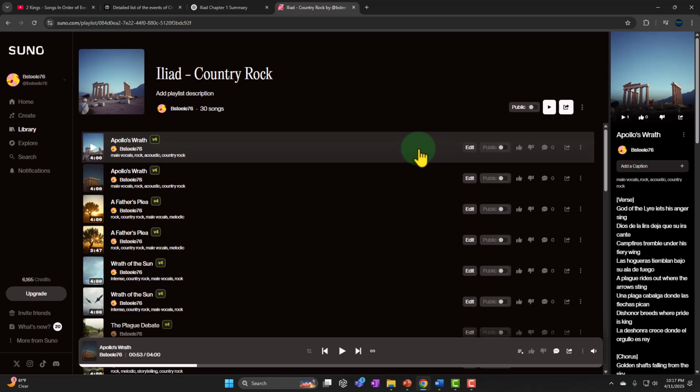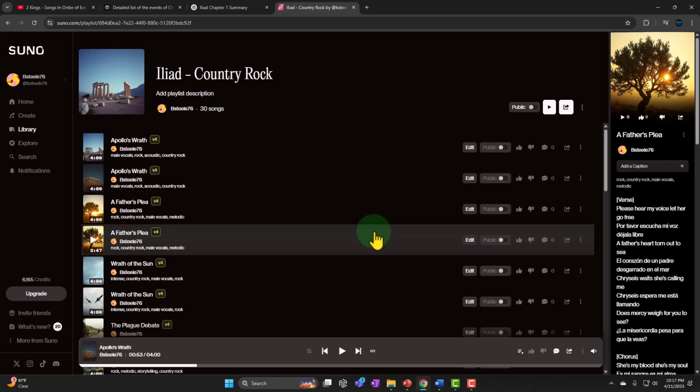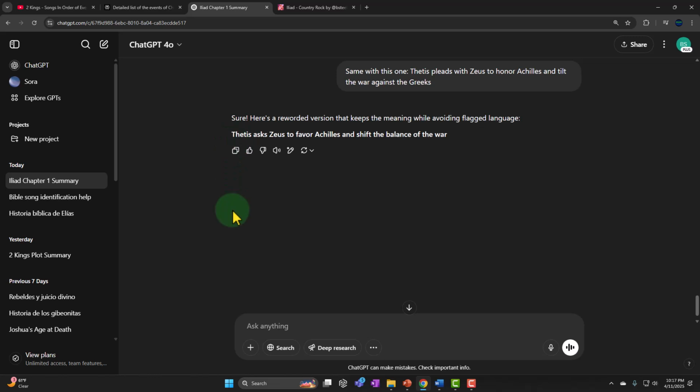And whenever I want more detail about a particular context of a particular song, I can go to that particular song. I can copy the lyrics on the right-hand side and paste that into an AI software like a ChatGPT, asking AI to give me the story behind that particular part in the song, in our case, the first chapter of the Iliad and the particular context of that part of the chapter.